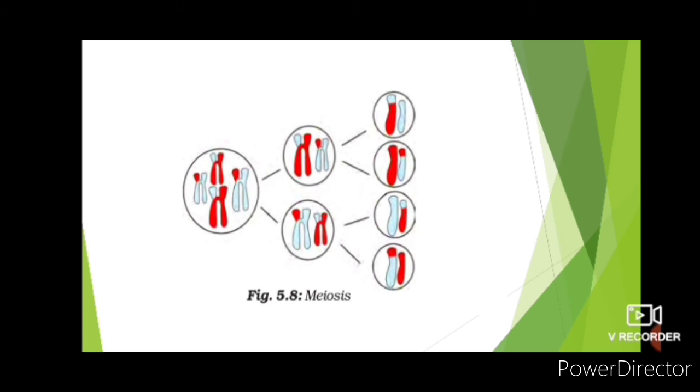This is the first step. Then in the second step these 2 cells further divide into 4 new daughter cells, and each cell has only 1 chromosome.